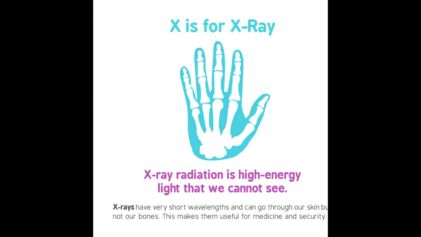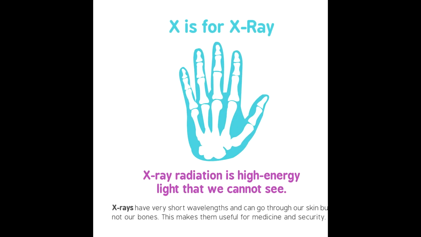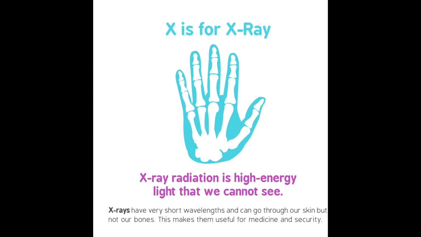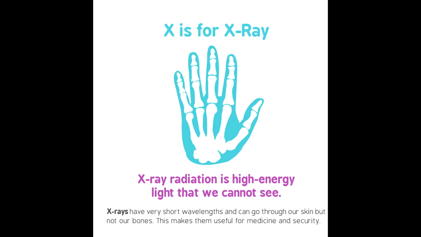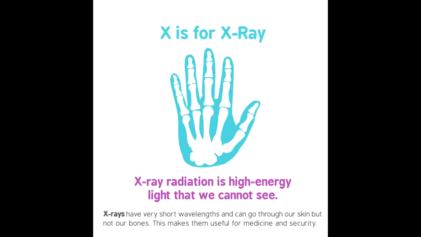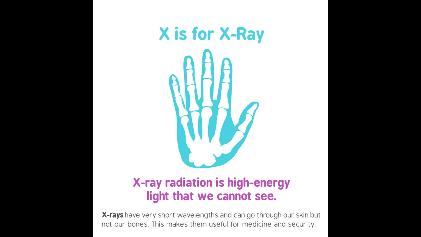X is for X-ray. X-ray radiation is high-energy light that we cannot see. X-rays have very short wavelengths and can go through our skin, but not our bones. This makes them useful for medicine and security.